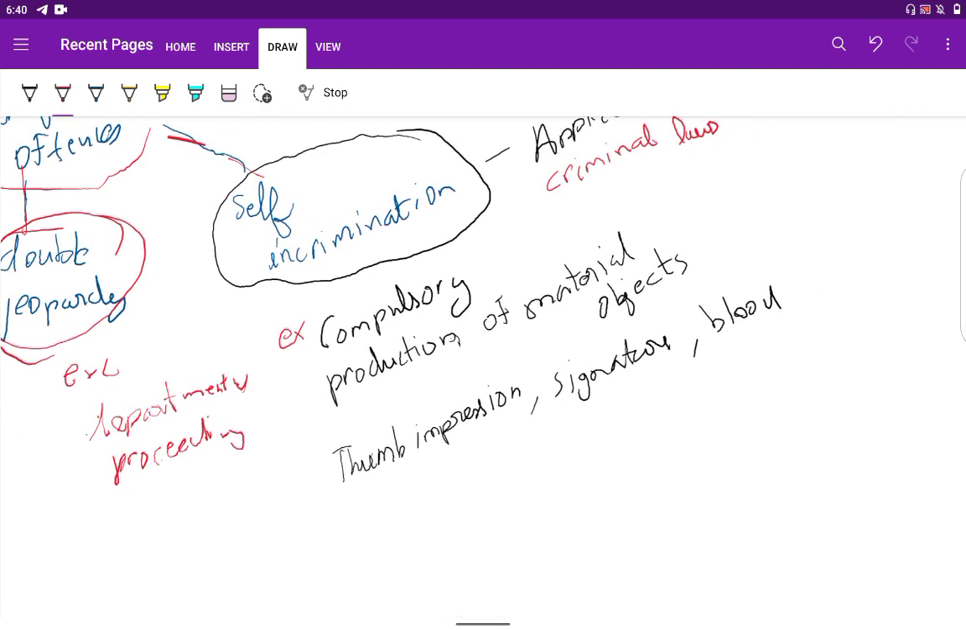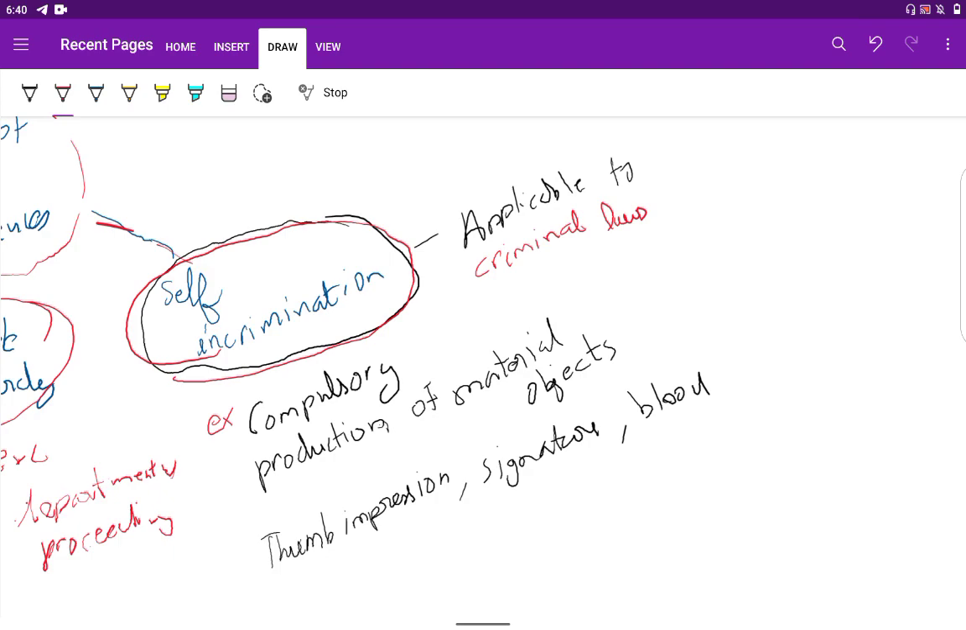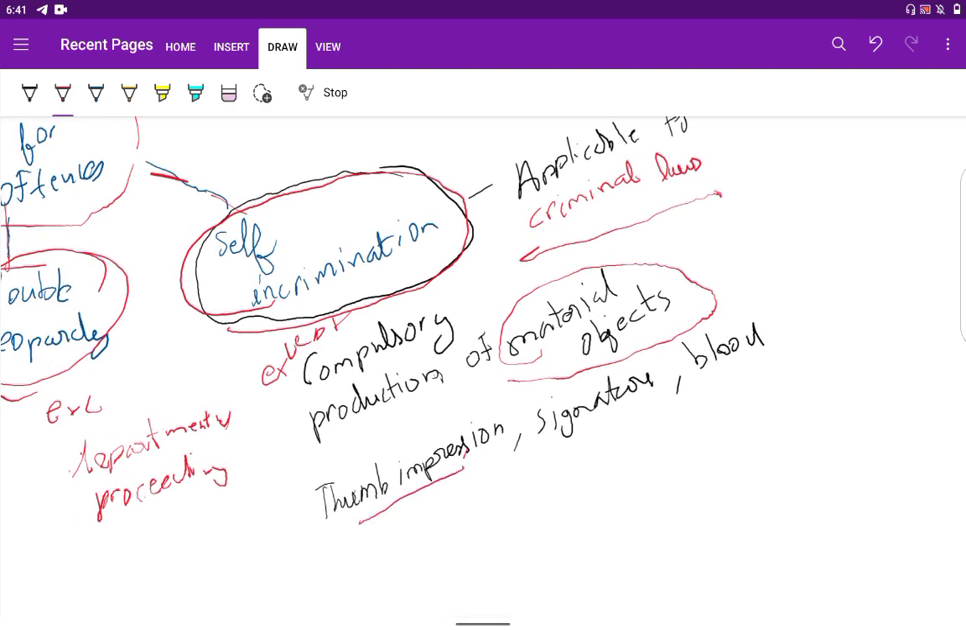Now self incrimination, that is, anyone can't be forced to be a witness against oneself. So this is applicable only to criminal laws, but there are exceptions. What were the exceptions? That you need to compulsorily produce material objects if inquired by the investigative agency. Besides that, thumb impression, signature and blood should also be produced, and this is only applicable to criminal laws.